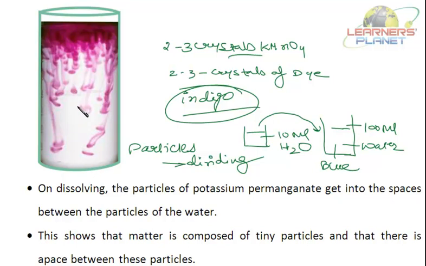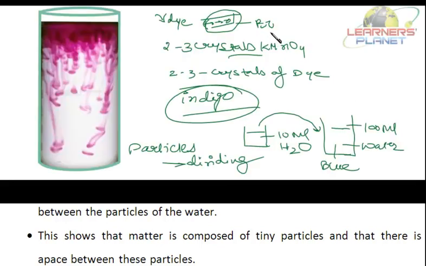Now as these particles are spreading in water, it means there has to be some space between these particles. If I put a drop of dye on a log of wood, this dye will not spread in the log.